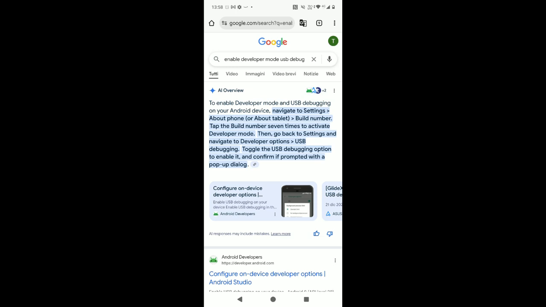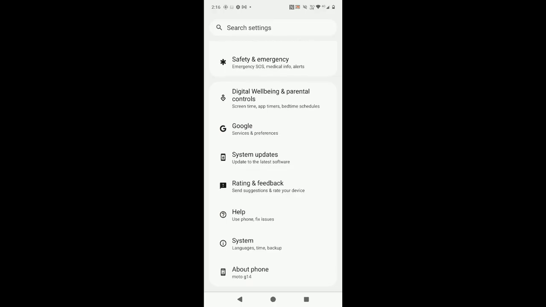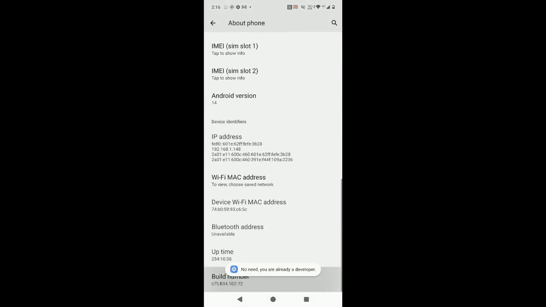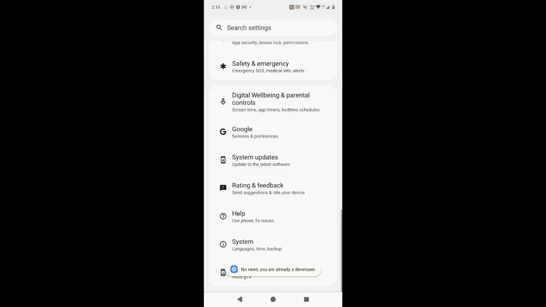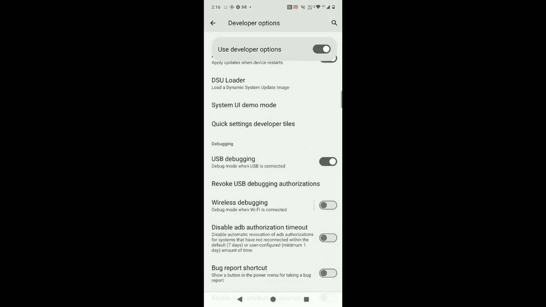To enable developer mode and USB debugging, you'll first need to unlock developer options by tapping the build number within the About Phone settings 7 times. Then, navigate to Developer Options, which will appear under System Settings, and toggle on USB debugging.